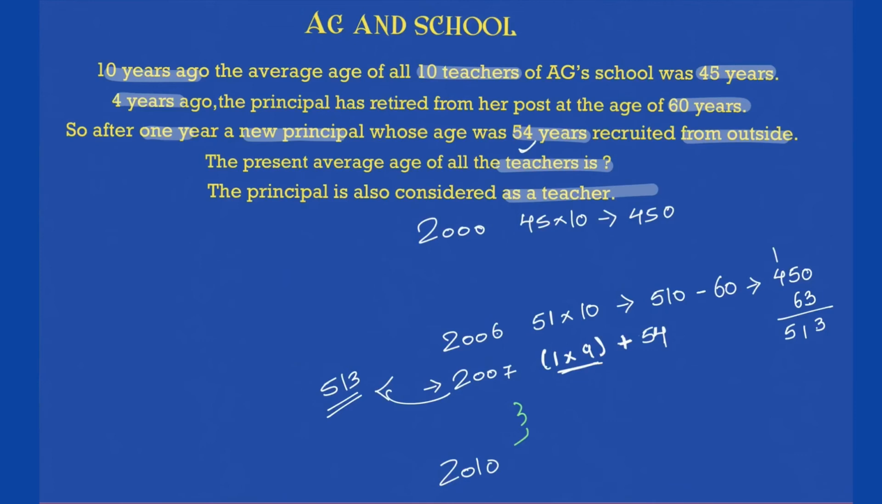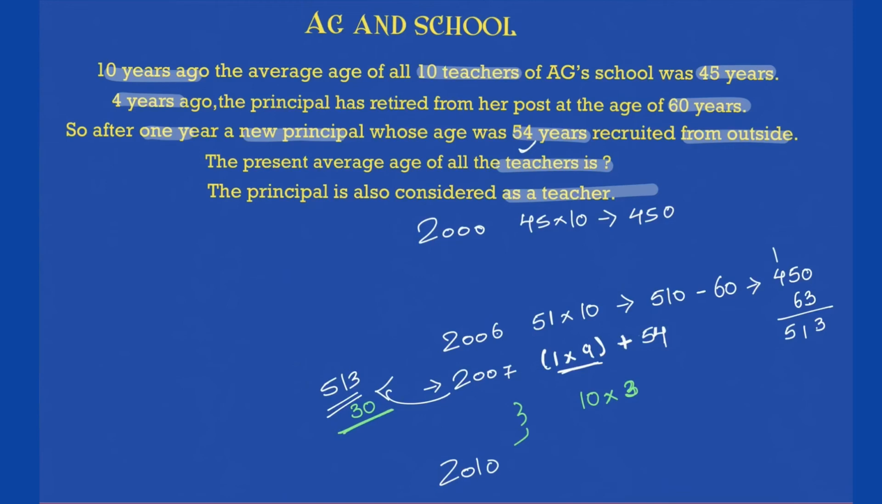How many teachers are here? Now 10 teachers are here. All the teachers will add how much of age? 3, right? Because they will be 3 years older, so plus 3 to the age of all the teachers, such that they will add 10 into 3, which is nothing but 30 to this, correct? They will add 30 to this.